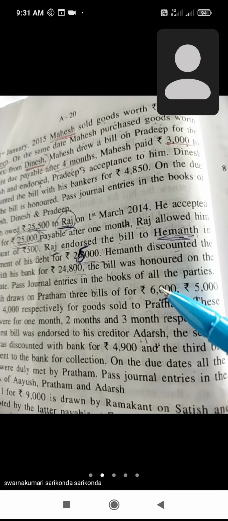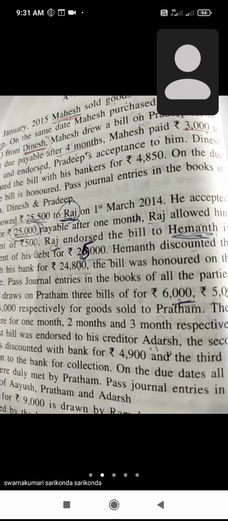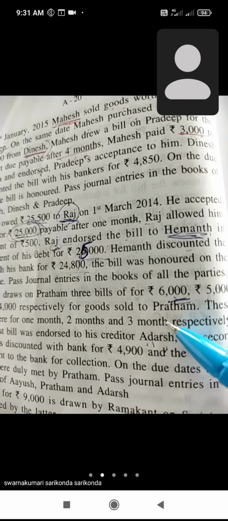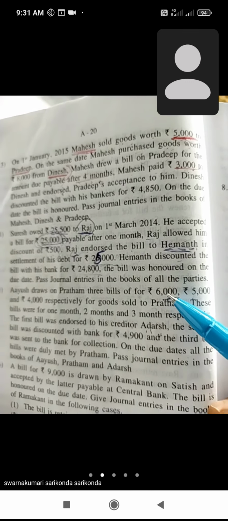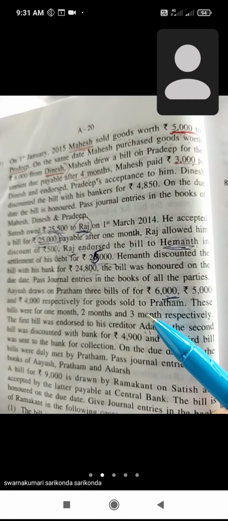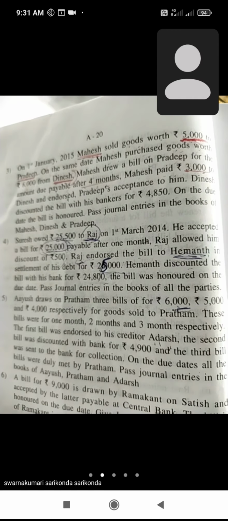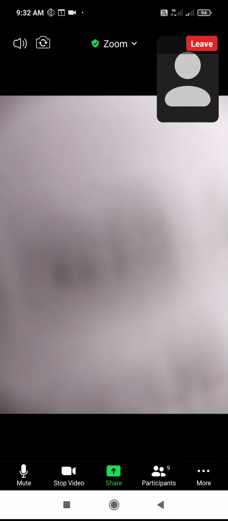The first bill duration is 1 month, the second bill duration is 2 months, and the third bill duration is 3 months. So first of all, Ayush sold goods to Pratham.